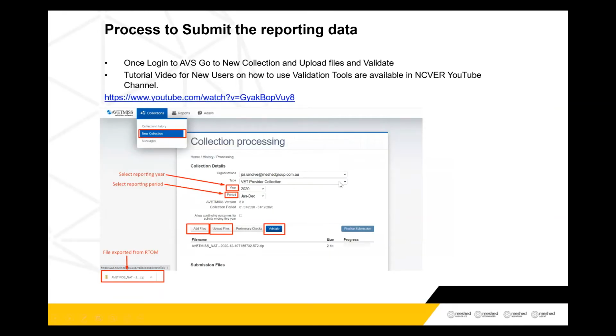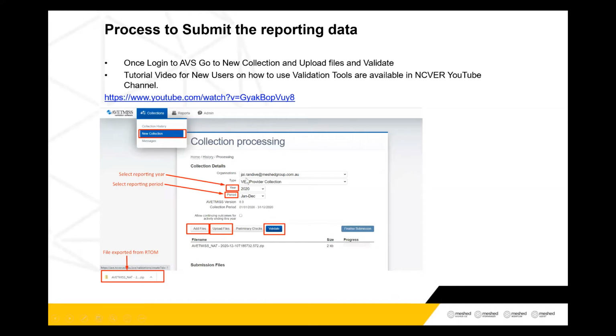Okay, now the next one is the process to submit. There are certain things that you have to do after logging in to the portal. Once you log in, there is a facility to upload your file. You can click on new collections, choose your year 2020, period January to December, and click on add files. The files that come from the system, you can upload the zip file, then upload the files and validate.